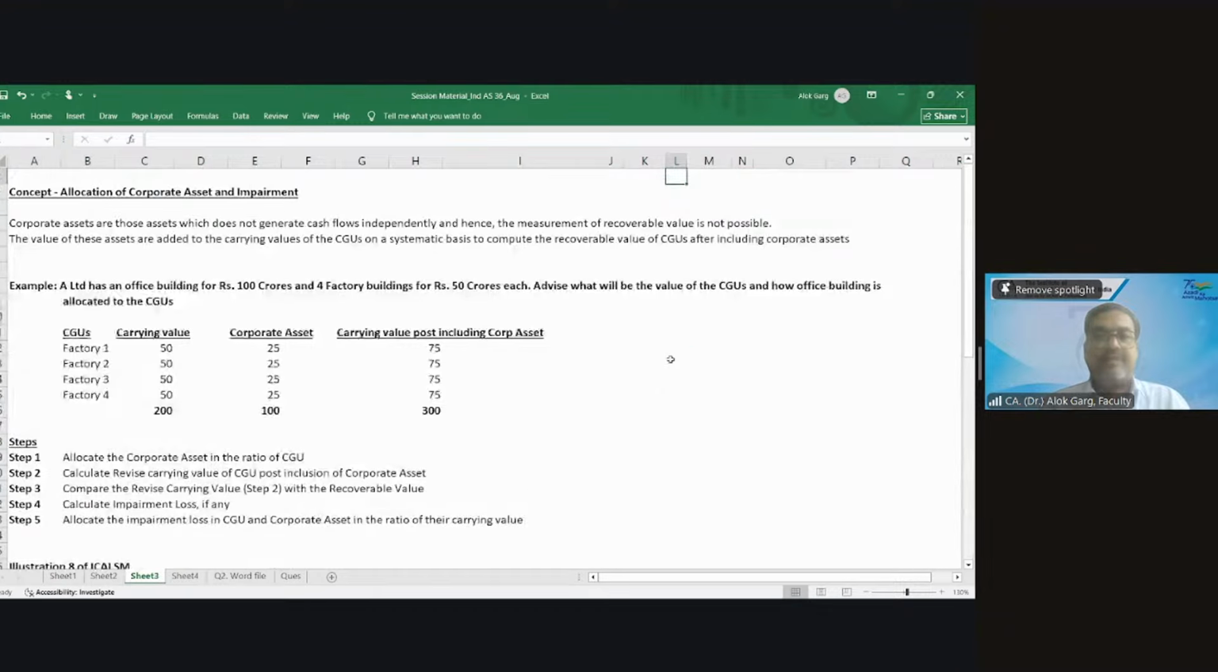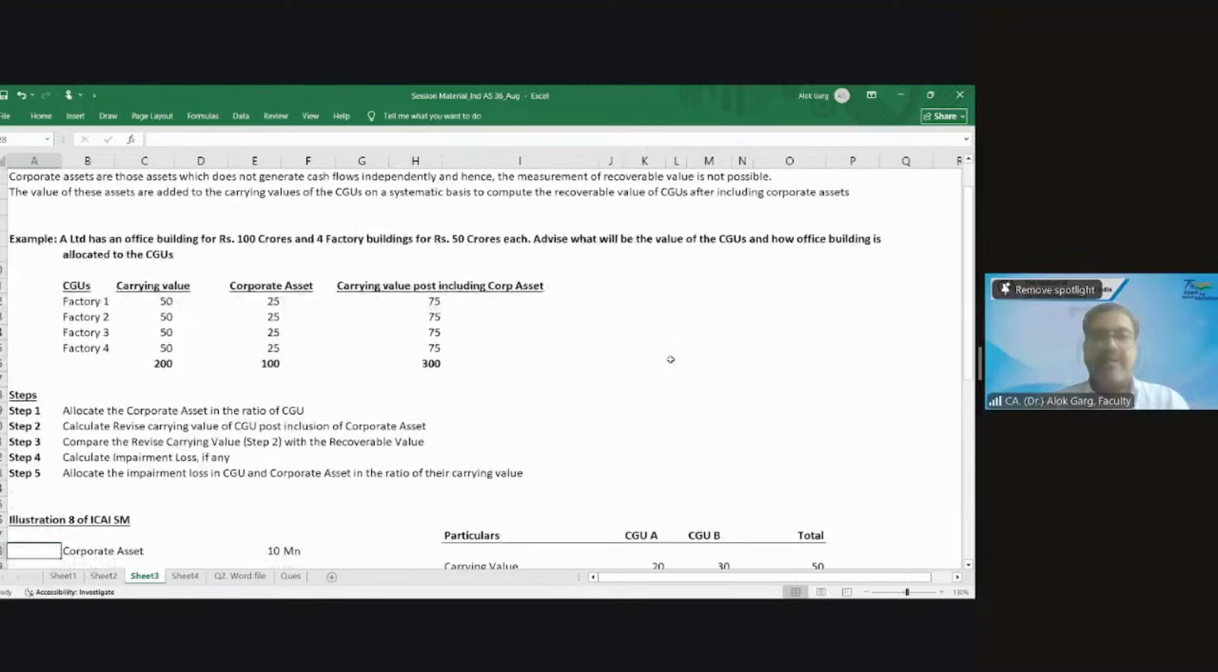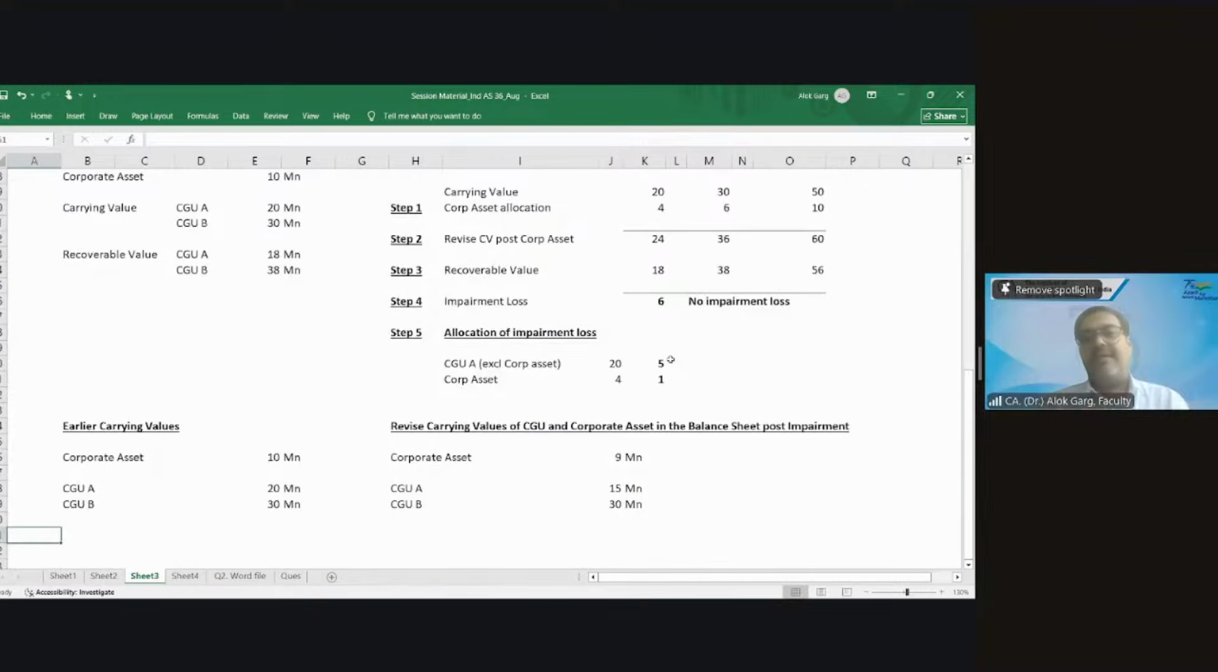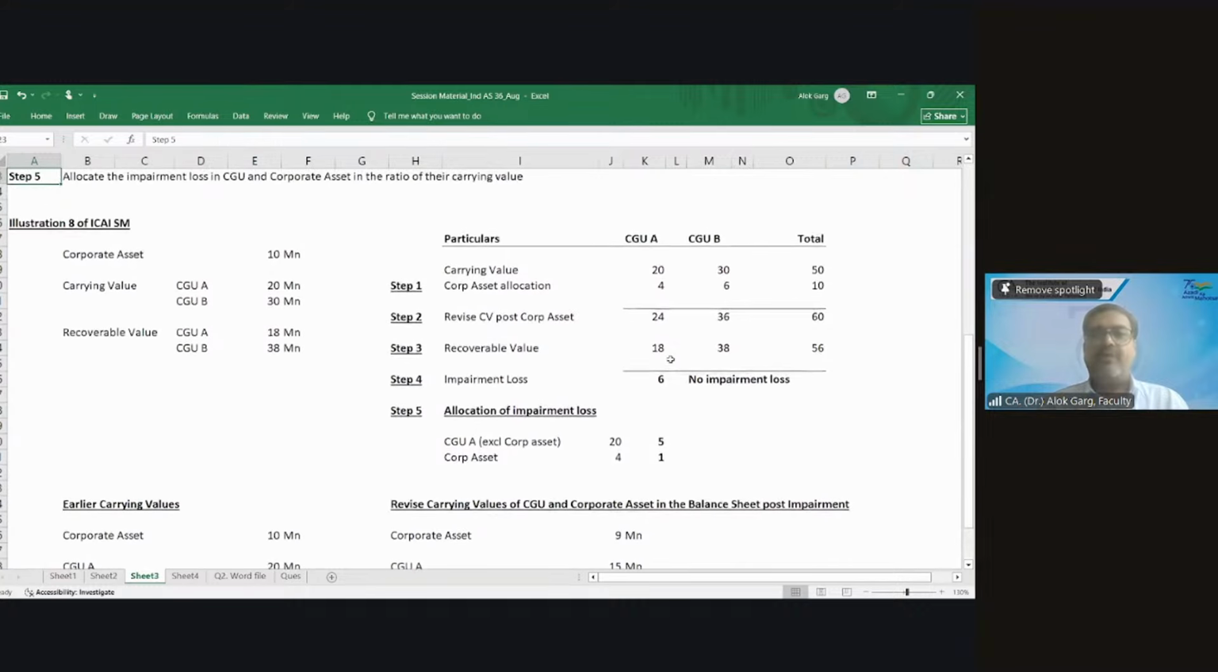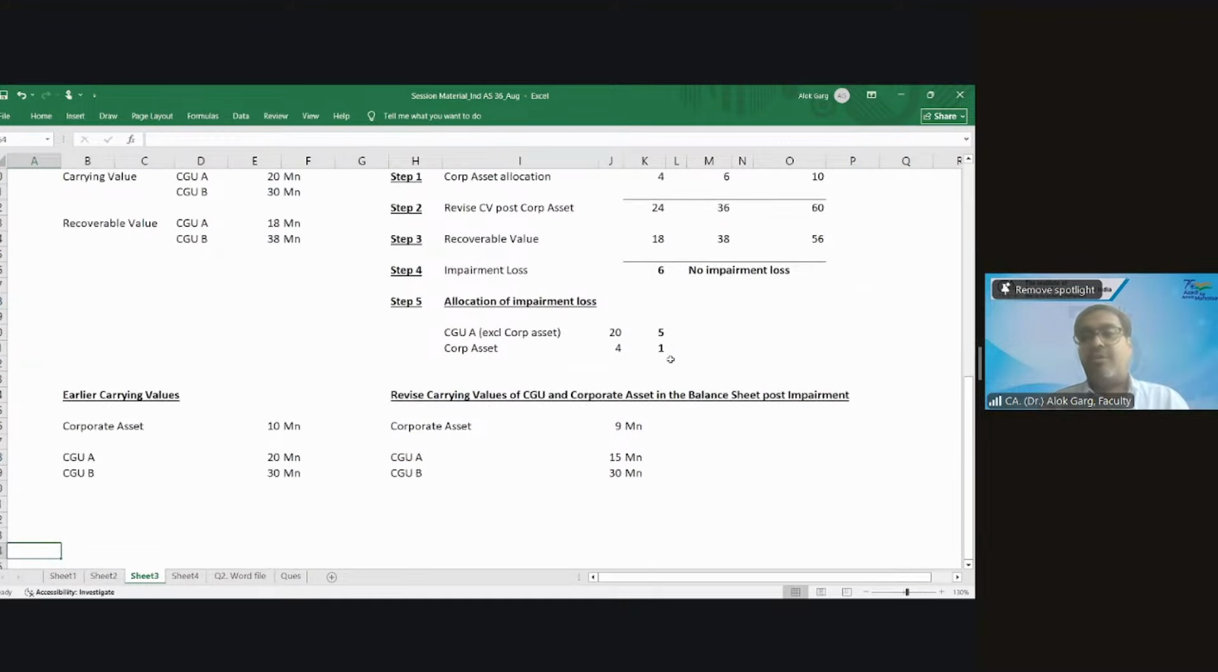First I explained the concept, then the meaning, then a small example, then I wrote the steps, and then I solved this illustration number 8. I hope you are absolutely clear on corporate asset allocation, computation of impairment loss and computation of revised carrying value. Let me know if you have any question.